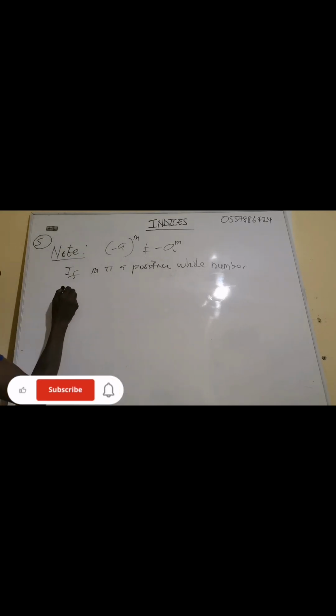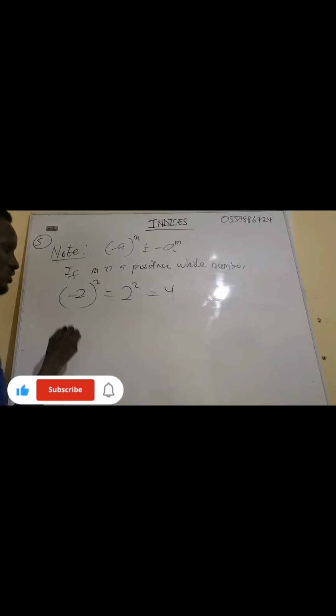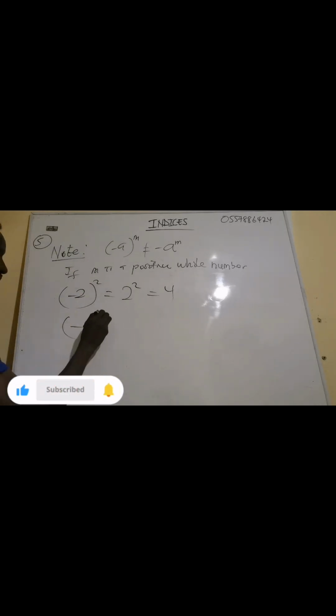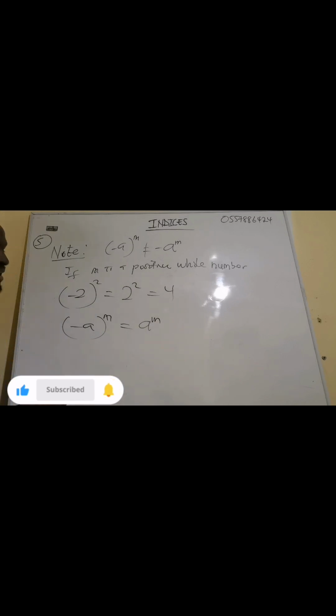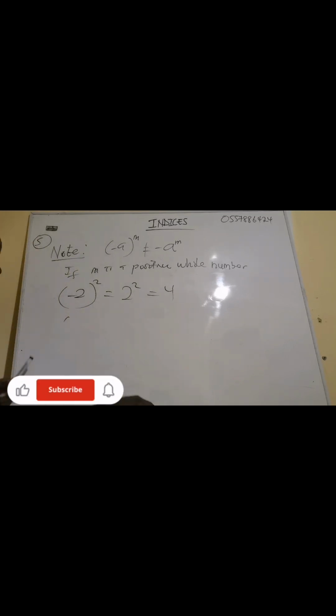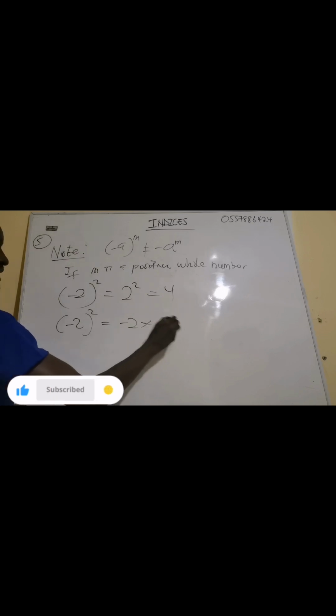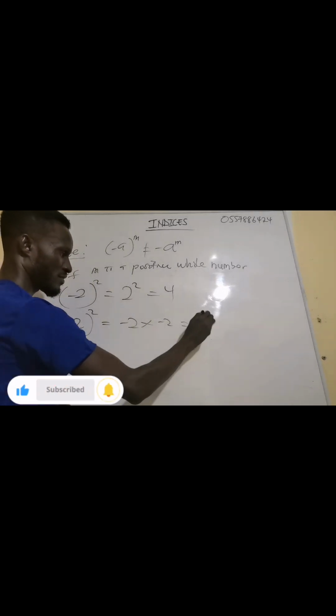Now when the exponent is an even number, let me start with negative 2 exponent 2. So this one will give us 2 exponent 2, which is 4. Don't forget that I said whenever it is an even number, we are going to get a exponent m. Yes, the negative will go. Now why? The reason is that this one means that we have negative 2 times negative 2, which will give us negative times negative is positive, and 2 times 2 will give us 4.